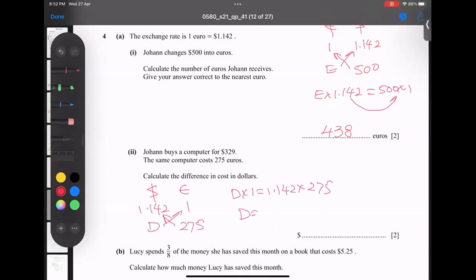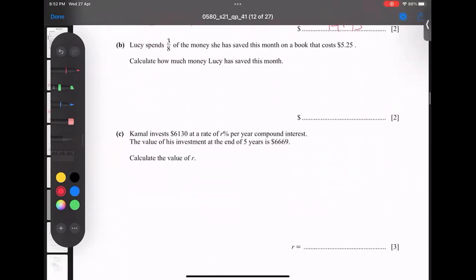So let's calculate: 275 times 1.142, and I'm getting 314.05. So what is the difference between this and this? Just subtract. So 329 minus 314.05. When 329 minus this answer, I'm getting 14.95 difference. Alhamdulillah.